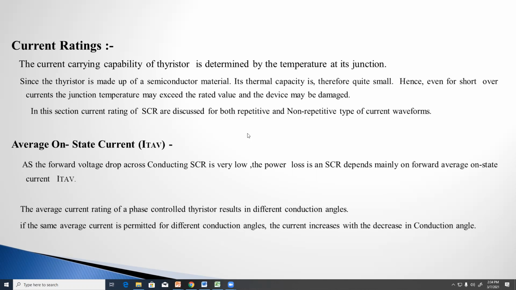If the current ratings are not provided by the manufacturer, and you use the thyristor at high current values, then the thyristor is going to be damaged. If a high current flows through the thyristor, more than the specified value, more than its capacity, the thyristor is going to be damaged. That's why we have to use the thyristor within the specified current ratings, within the limits specified by the manufacturer.